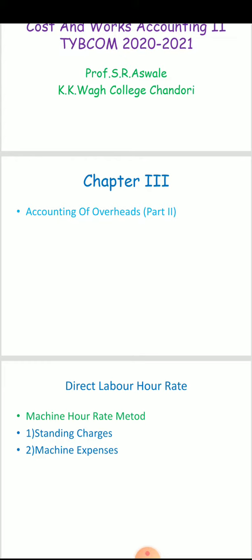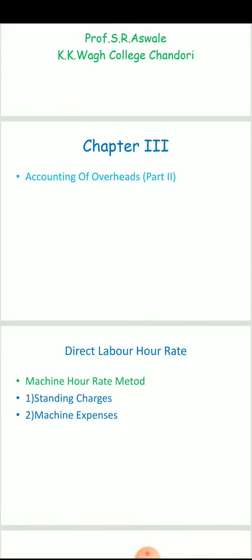The machine hour rate is calculated from the overhead cost pertaining to the machine cost center. According to ICMA England, machine hour rate is an actual or predetermined rate of cost apportionment or overhead absorption, calculated by dividing the cost to be apportioned or absorbed by the number of hours for which a machine or machines are operated or expected to be operated.